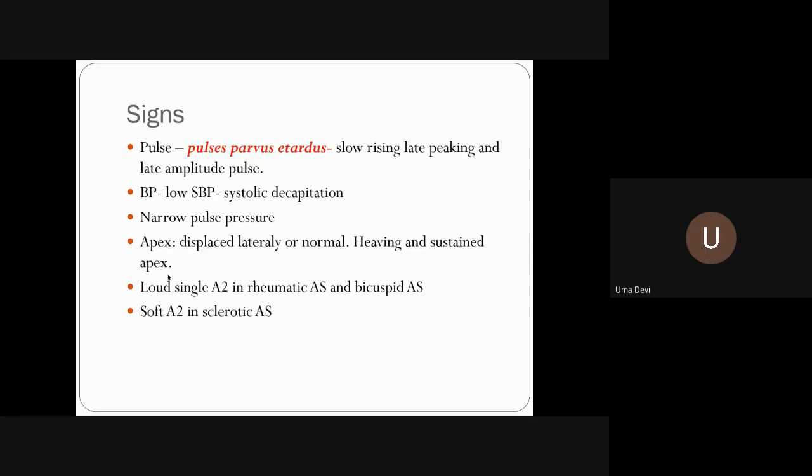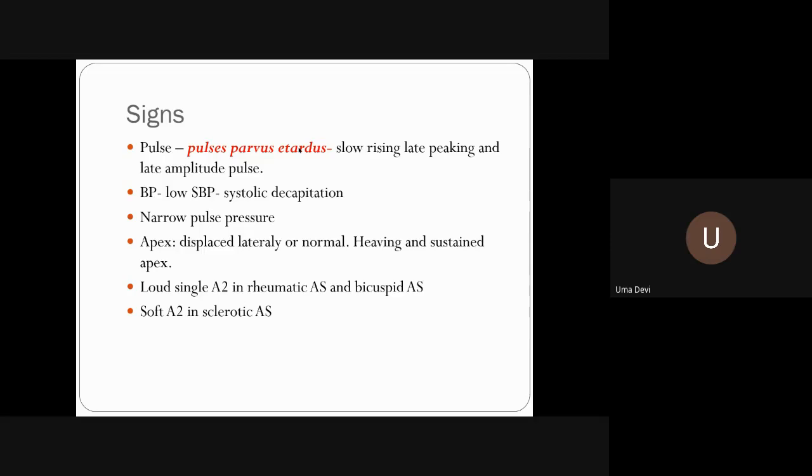The presence of pulsus parvus et tardus, that is a slow rising pulse with a late peak and late amplitude, occurs in severe aortic stenosis. Not all patients will show this typical finding of slow rising with a late peak. If this is present, it itself indicates that the patient has severe aortic stenosis. Normally what we usually see is a small volume, low volume pulse.